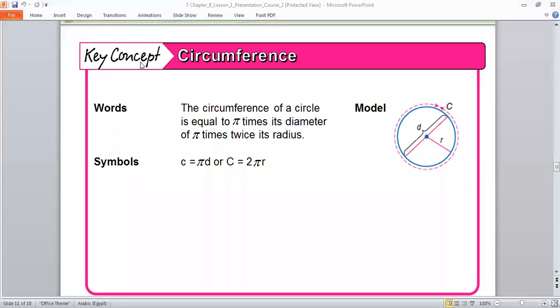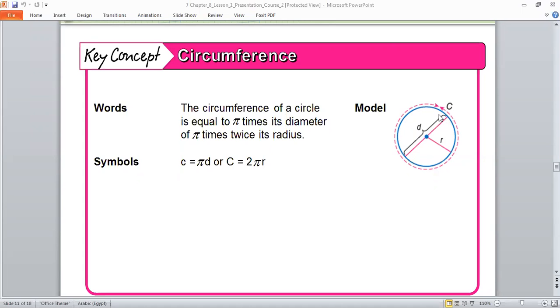The key concept here will be circumference. What is the circumference, Ahmed? The circumference of the circle is equal to pi times its diameter. Again, if I need the circumference of the circle, what is the meaning of the circumference? It means the length of its frame.